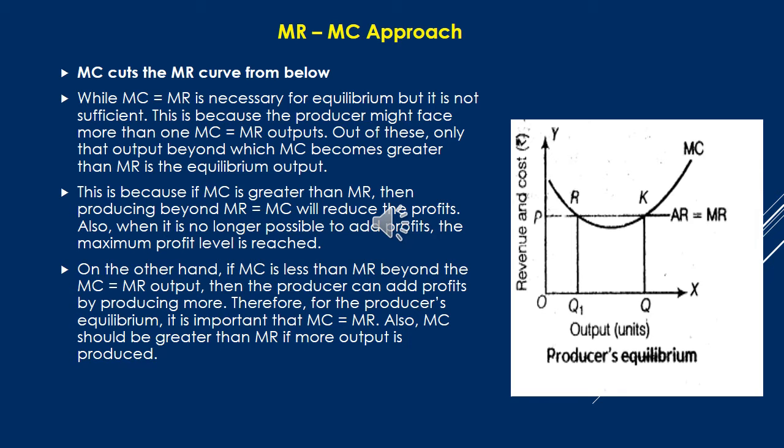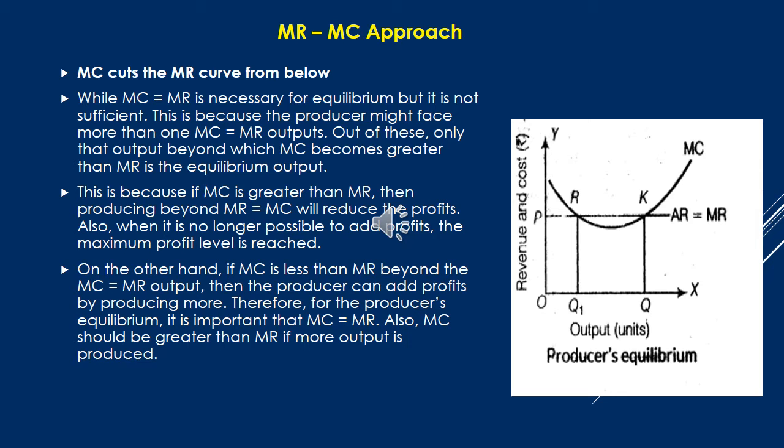While MC equal to MR is necessary for equilibrium, it is not sufficient. This is because the producer might face more than one output where MC equals MR. Out of these, only that output beyond which MC becomes greater than MR is the equilibrium output. This is because if MC is greater than MR, then producing beyond the point where MR equals MC will reduce the profit.